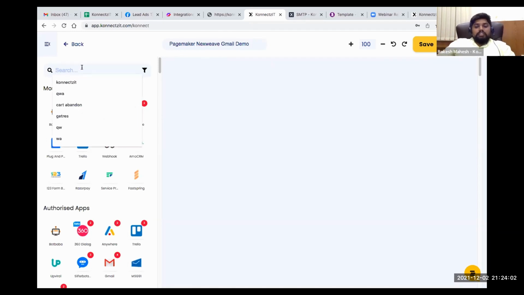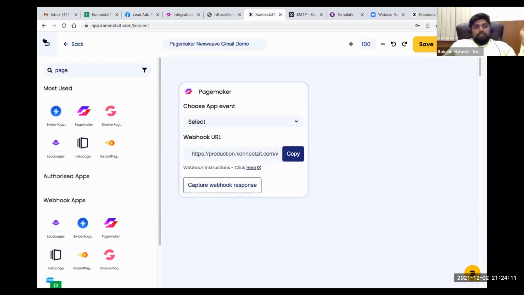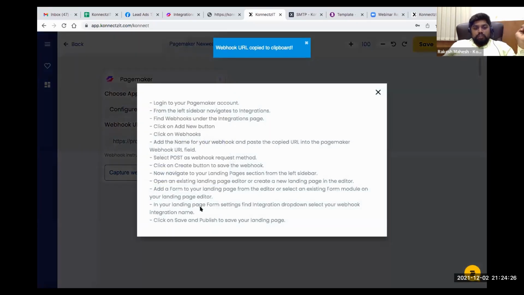So now let me drag and drop PageMaker. I'll just search for my app and drag and drop PageMaker. As I mentioned, this is a webhook enabled app, so it will provide you a webhook URL. You have to copy this webhook URL and paste it based on the instructions provided here. You have to follow these instructions and place the webhook URL. I already know this instruction, so I'll do it by myself.